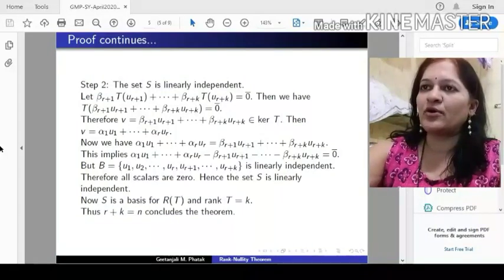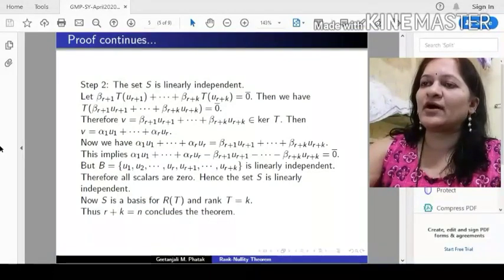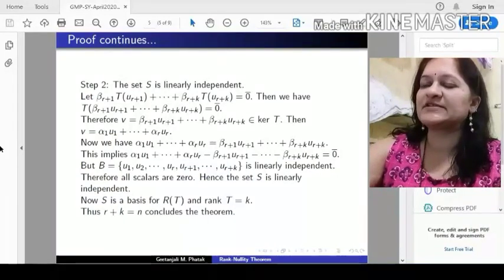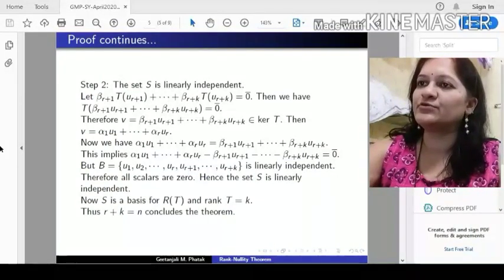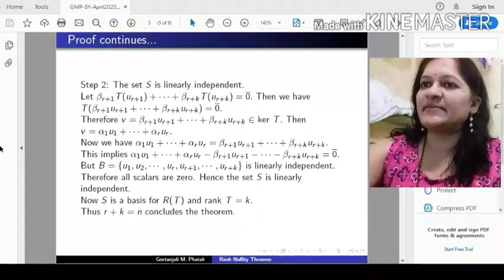Now we have two expressions for V, so we can equate them to get alpha 1 u1 plus up to alpha r ur minus beta r plus 1 u r plus 1 minus up to beta r plus k u r plus k equal to 0 bar.